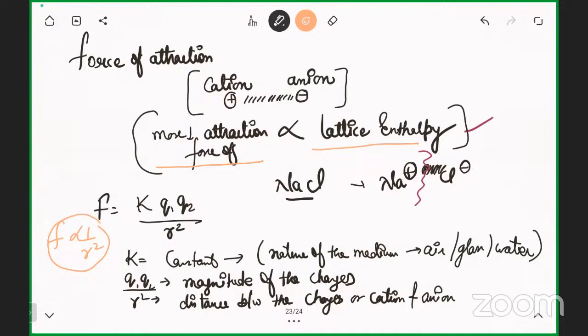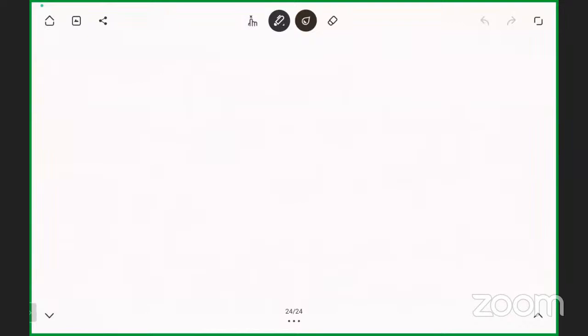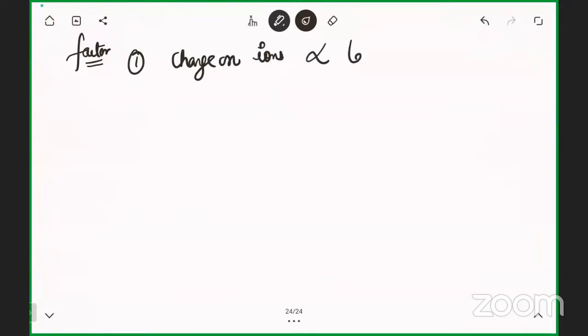Okay, let's talk about factors which affect the lattice enthalpy. First thing is charge on ion. Charge on ions is directly proportional to the lattice enthalpy. So if I'm saying directly proportional, then what will happen? If the charge of the cation and anion is more, the lattice enthalpy will be